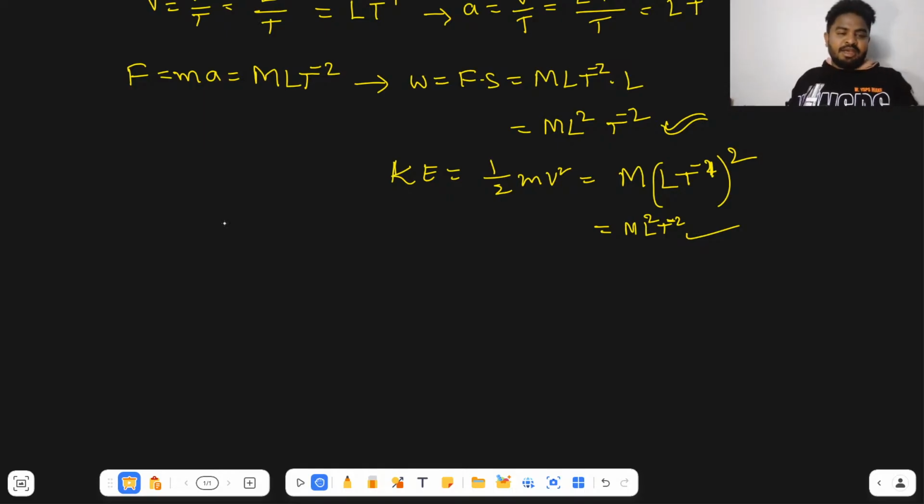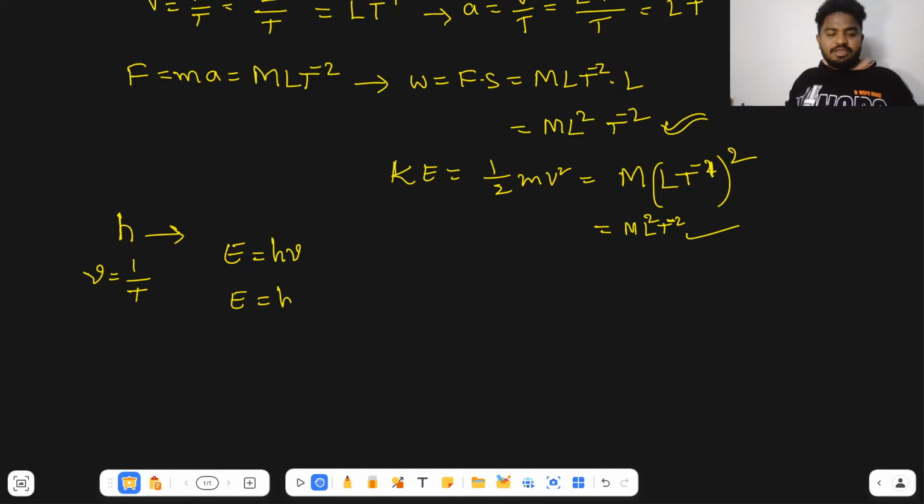For example, if they ask the dimension formula for h, here h is nothing but Planck's constant. For the dimension formula for Planck's constant, we know very well E is equal to h mu. Here mu is frequency, and the reciprocal of time period is called frequency. Am I right? So in the place of frequency, you can write E is equal to h into 1 by t.